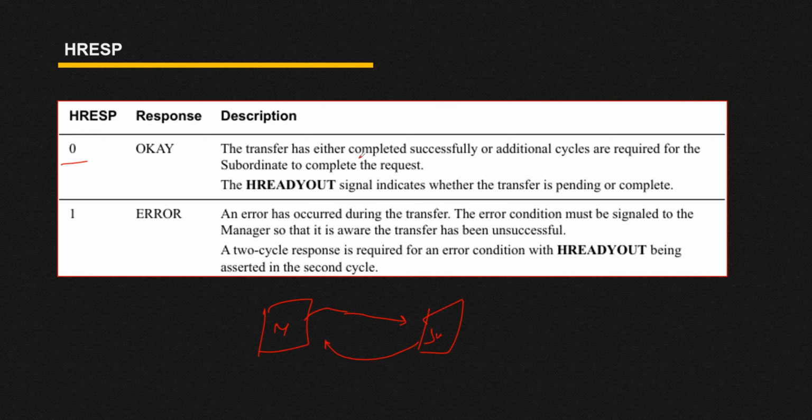Whenever you are in the BUSY state, your HRESP is 0, or whenever you have completed the transfer successfully, your HRESP is also 0. But if some error occurred during the transfer, your HRESP is high. So your HRESP is 0 in two cases: whenever you have completed your successful transfer, and whenever you are in the BUSY state.